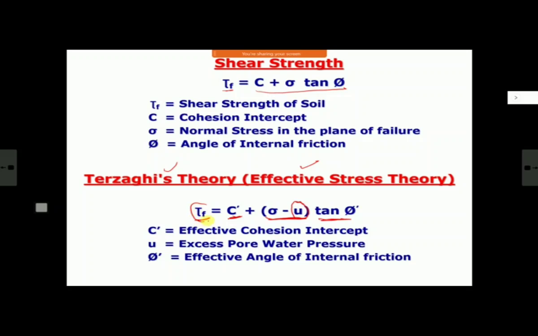Since U is maximum, your shear strength is minimum. And since shear strength is minimum, your factor of safety is minimum. As consolidation takes place, the U value reduces from U to 0. It means this value goes down. Since this value goes down, shear strength goes up. And since shear strength goes up, factor of safety goes up.